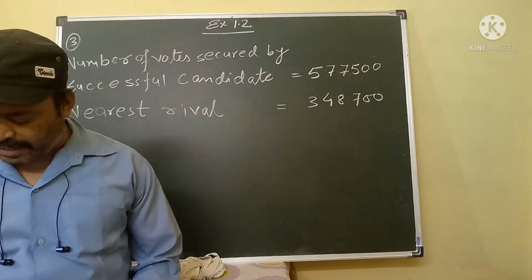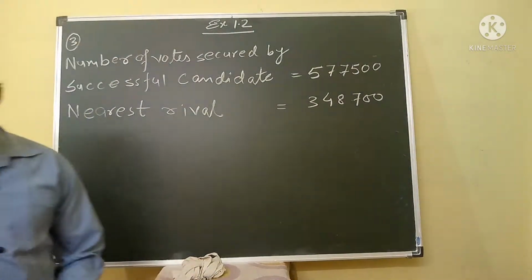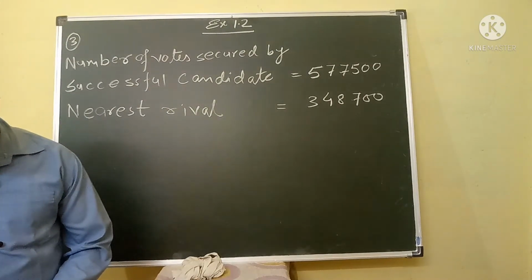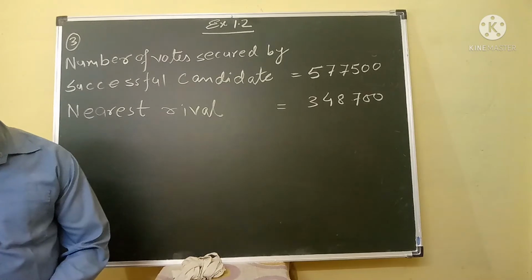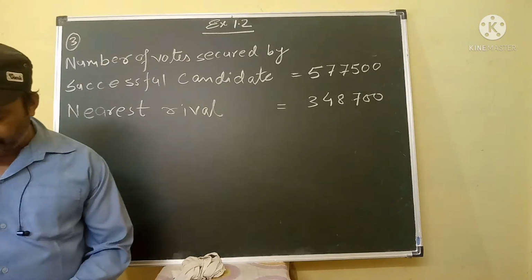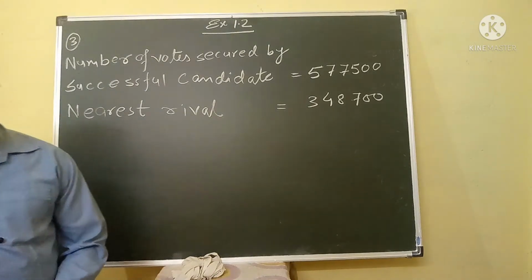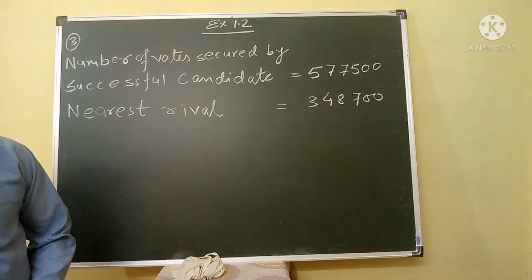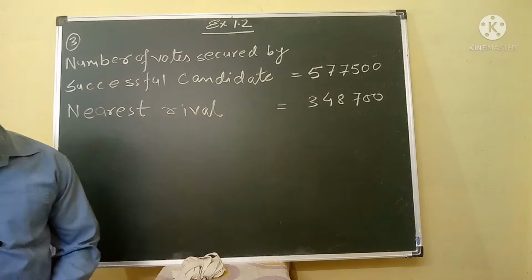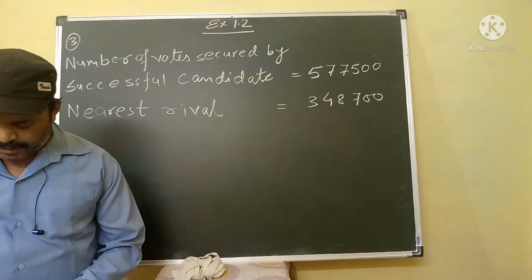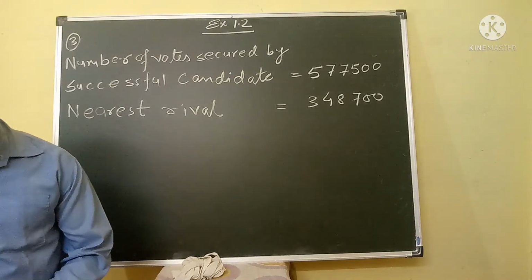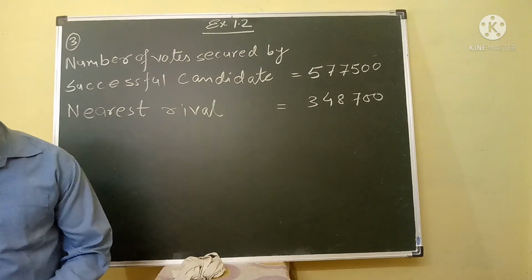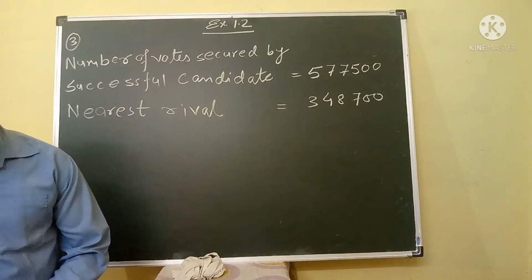Again, my dear student, now we will discuss one more question. In an election, the successful candidate registered 5,77,500 votes and his nearest rival secured 3,48,700 votes. By what margin did the successful candidate win the election?